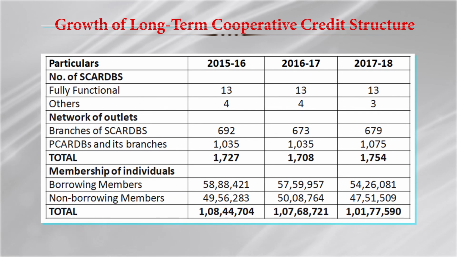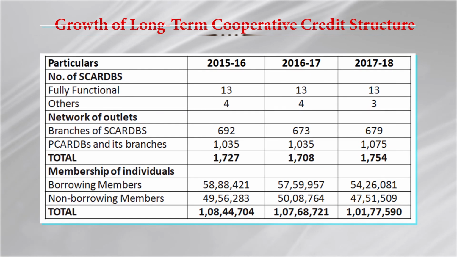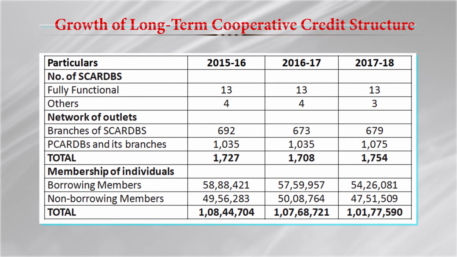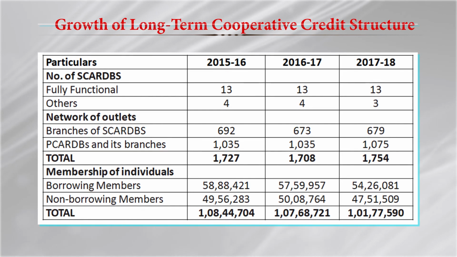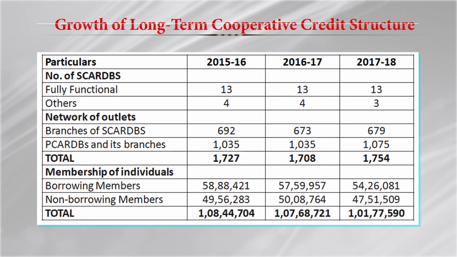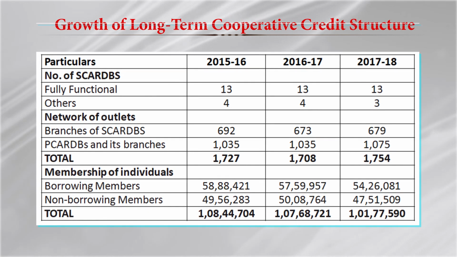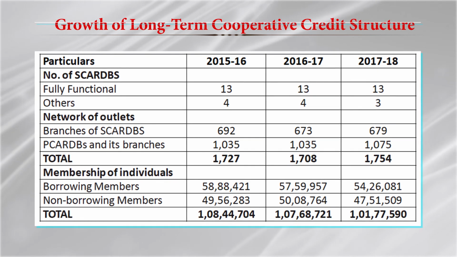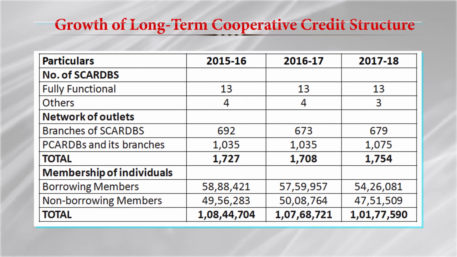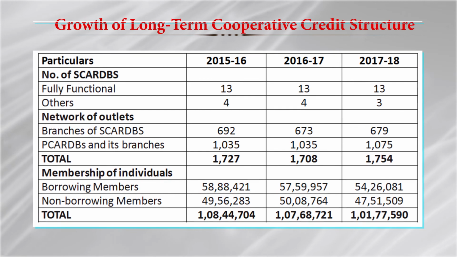So there are a total of 1,754 branches for the long-term requirement of the agriculture sector, and their membership is also increasing over time. Presently, we have 1,177,590 members of the long-term cooperative credit societies.